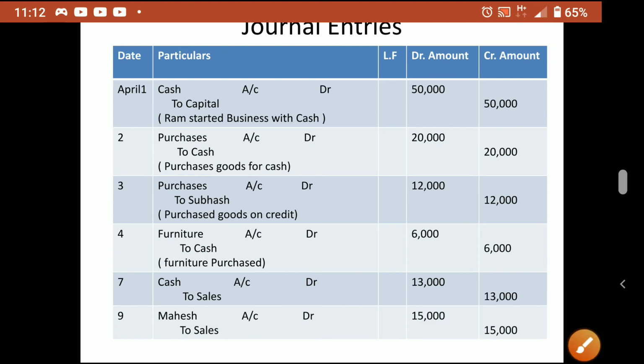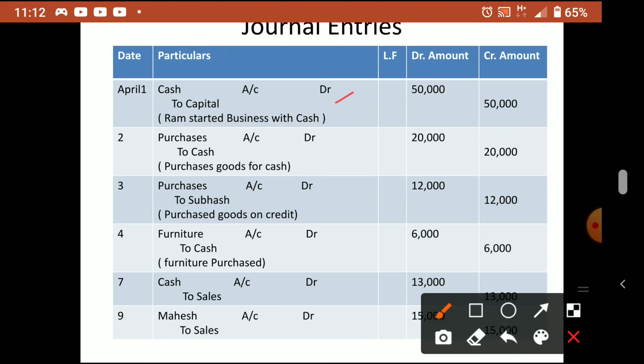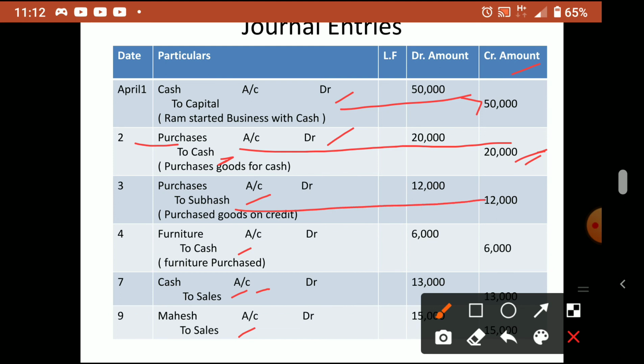I'm not telling it one by one. Cash account debtor to capital, purchase. Whatever debit I wrote will come in the first line. To cash is credit. All these two will be credit. That is why the credit amount will come in the second line. See here, for all the second lines, for the two only, we write the credit amount here. So to Subhash, this 12,000, to cash. Whatever is in the first line, the account debtor, that is the debit amount. Purchase account debtor 12,000 debit amount. So the first line indicates the debit amount, the second line indicates the credit amount.